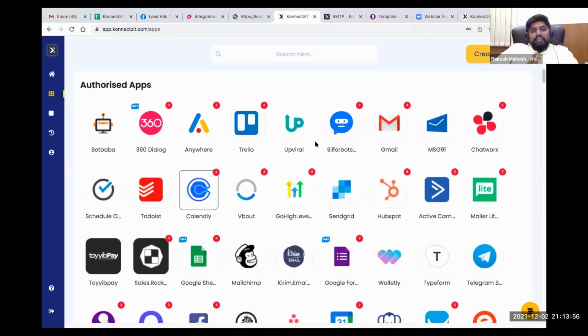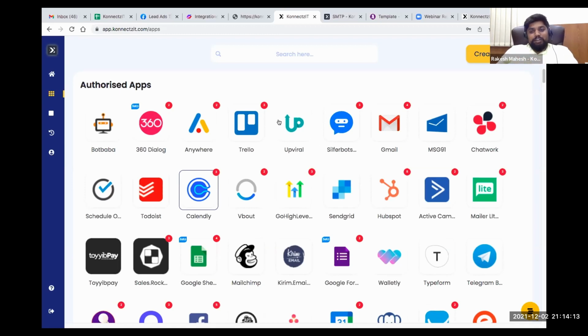Before creating any workflow, if you have any doubts on authorization of these apps or anything, you can let me know. Meanwhile, I'll go to the next step, that is creating a use case.